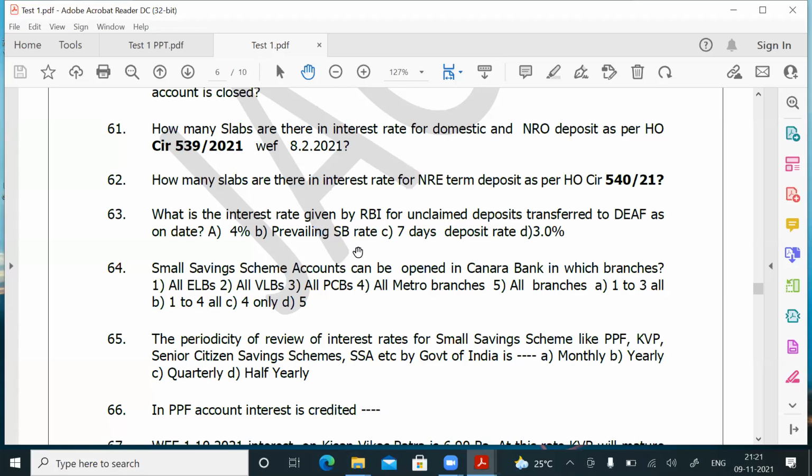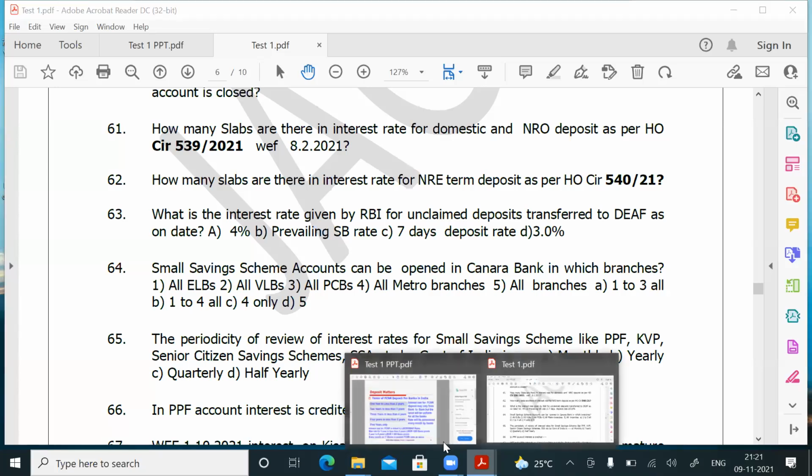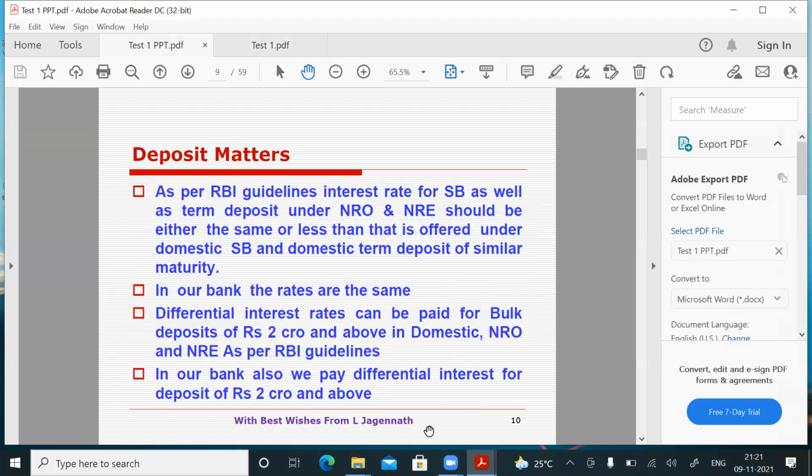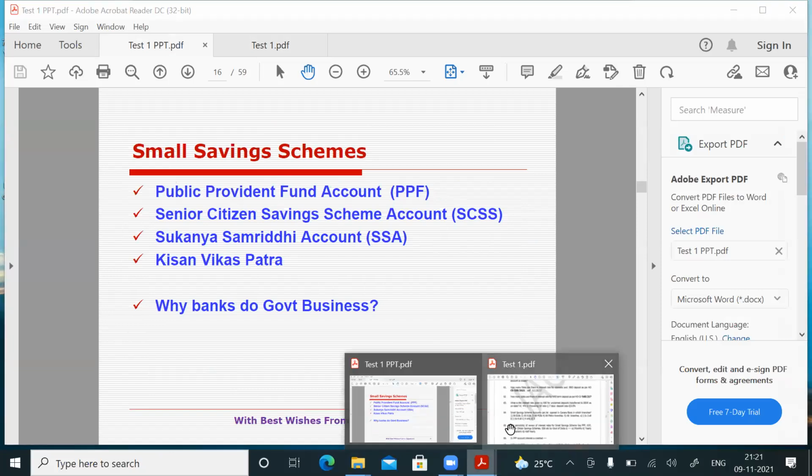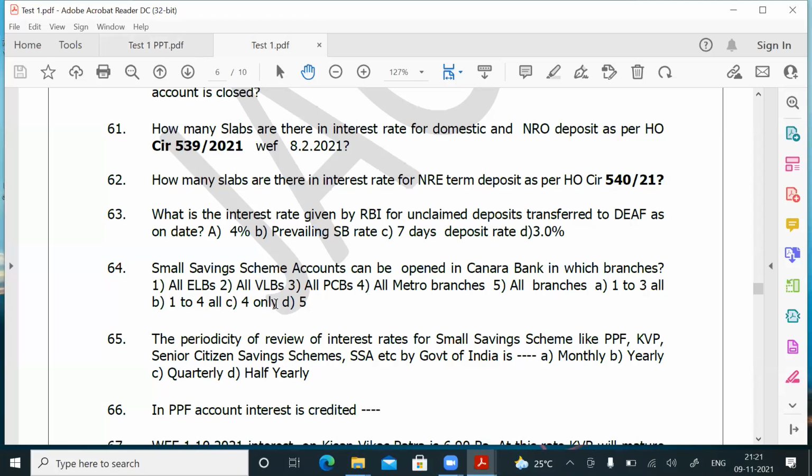Okay. Small savings scheme accounts can be opened in Canara Bank in which branches? Which are all the small savings schemes? Small savings scheme means Public Provident Fund account, Senior Citizen Savings Scheme account, SCSS, Sukanya Samriddhi Account Scheme, SSA, and Kisan Vikas Patra. So these four accounts, which branches of Canara Bank can open? That is the question. All ELBs, all BLBs, all LCBs. There is no PCB now. Okay, all LCBs, all metro branches, all branches. Option 1 to 3 all, 1 to 4 all, 4 only, 5 only.